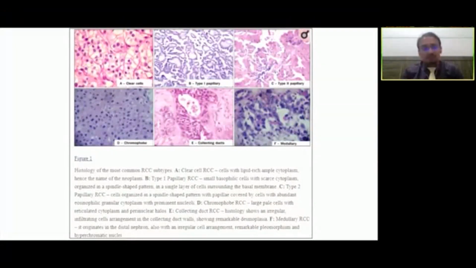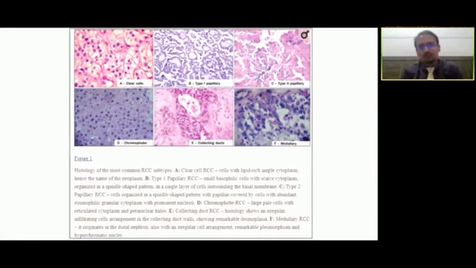These are confined tumors, but there is no capsule per se. The gross appearance would be a golden yellow tumor with some areas of necrosis or hemorrhage. The histology would show lipid-rich, ample cytoplasm, and hence the name clear cell.